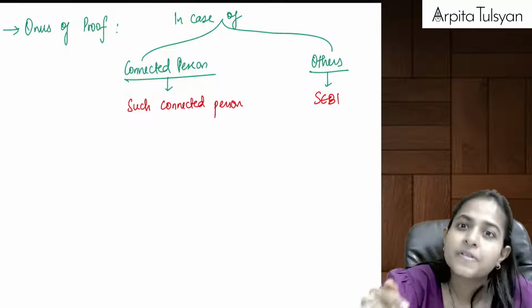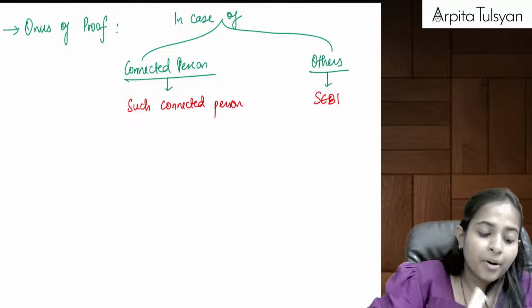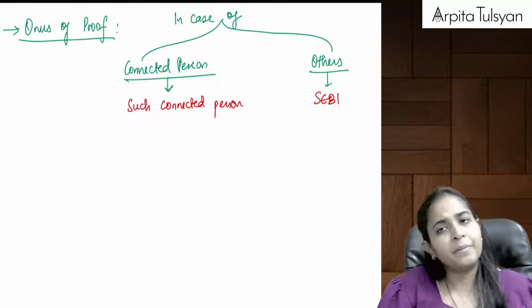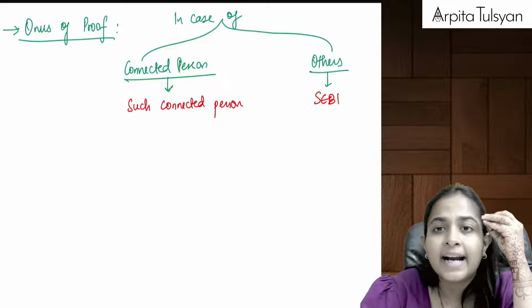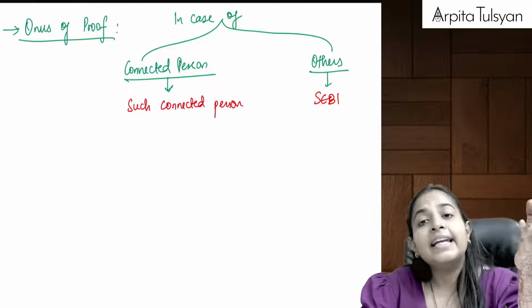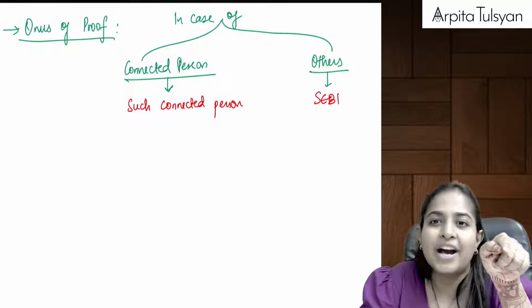If such a connected person does trading, the burden of proof, the onus of proof, is going to be on such connected person. Meaning we are anyway going to hold that connected person guilty. He is anyway guilty. Now we are going to tell him, if you want to prove yourself innocent, you only have to prove it.